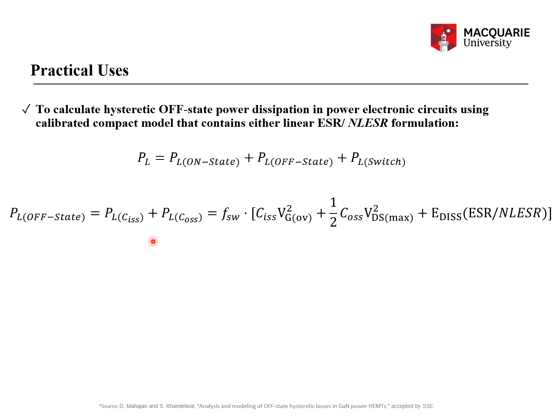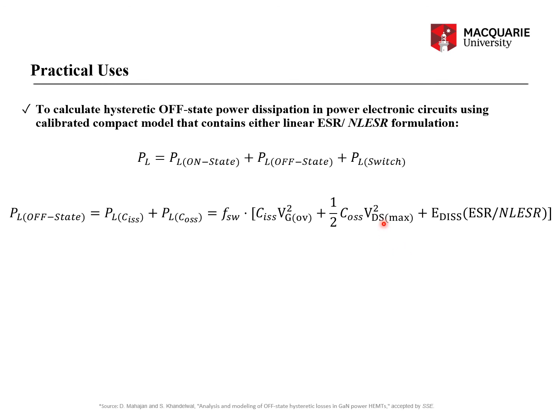Whereas the off-state losses in power electronic circuits are the addition of CISS and COSS losses. Now the CISS energy loss is CISS times VG overdrive square. The COSS energy loss is, by conventional calculation, half COSS VDS max square. Why half? Because during the charging it dissipates the power outside of the MOSFET device.